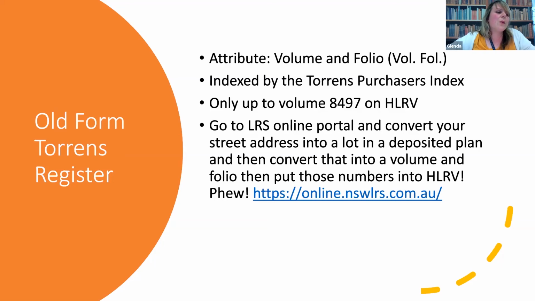If you know the name of a purchaser and an approximate year, you can use the Torrens Purchasers Index. The other way to find vol fols that are below the 8,497 number is through the LRS online portal, where you can convert a street address to a lot in a deposited plan, then into a volume and folio number. Now this is the easiest, so start with this. I've put the address up there on the PowerPoint, but note that Michael will be going through this in detail with you.